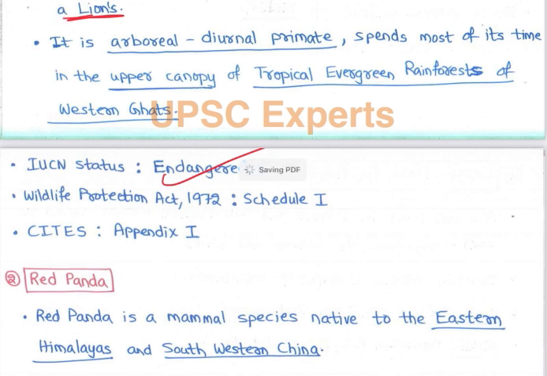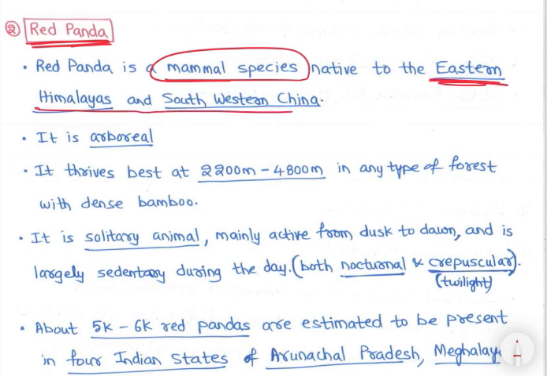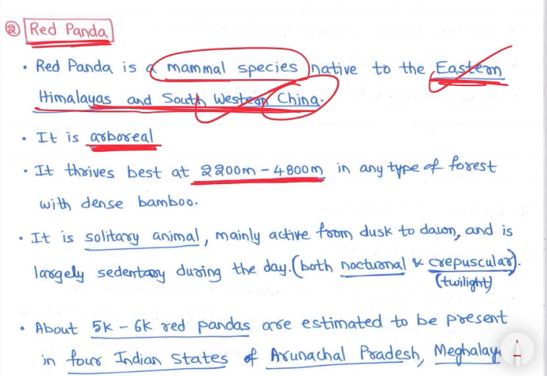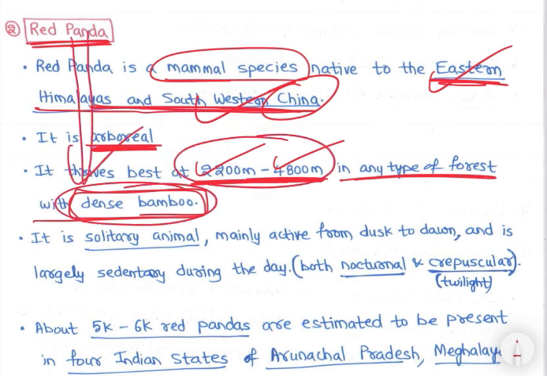Then next is the red panda, which again is endangered. The red panda is a mammal species native to the eastern Himalayas and southwestern China. So red pandas are there in the eastern Himalayas, and also in China. They are arboreal, living in trees. Most of the time it thrives best at 2200 to 4800 meters in any type of forest with dense bamboo.